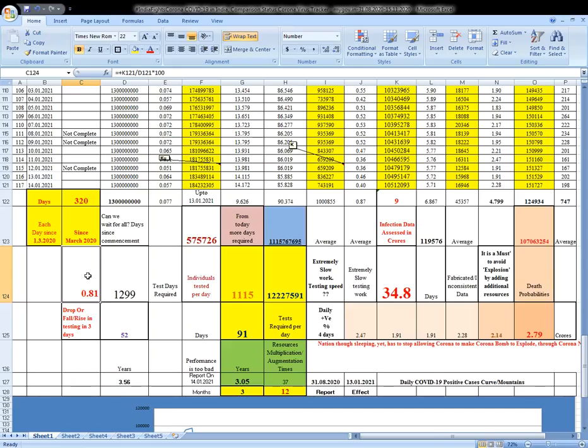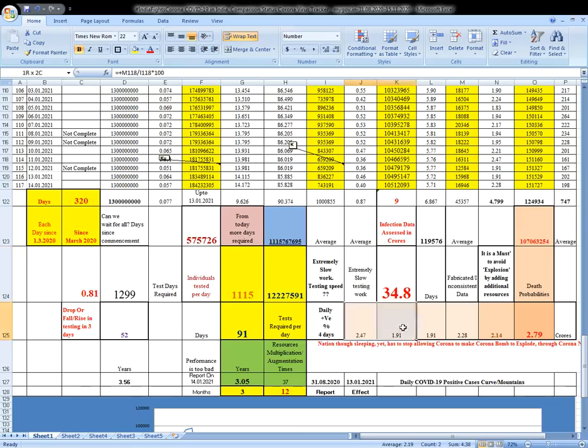You think so? They are claiming, according to this, till now 1.05 crore. So this is K121 divided by D, which is just the total number of population. It says 0.81% of the total population has been infected. Do you believe this? Let me say no. I can explain this to you.